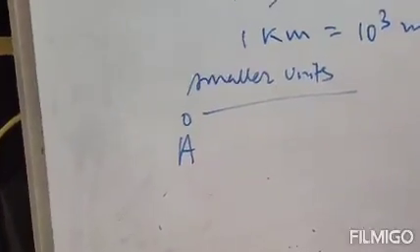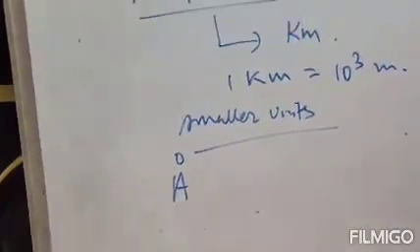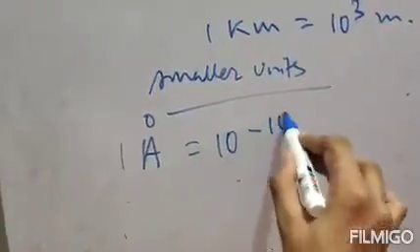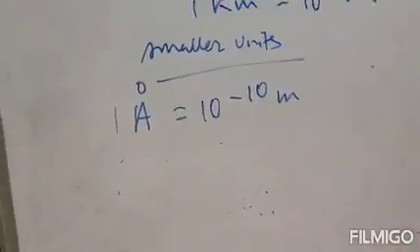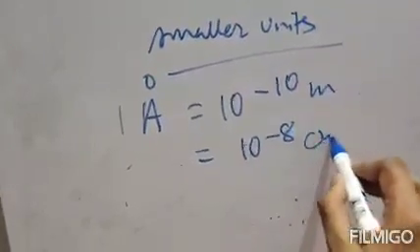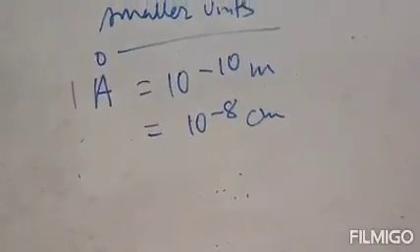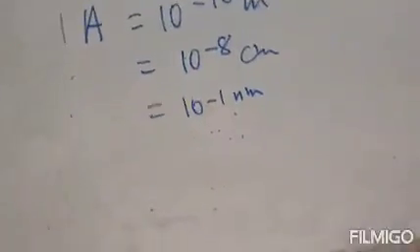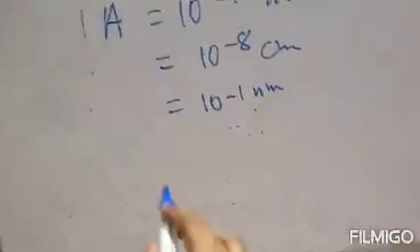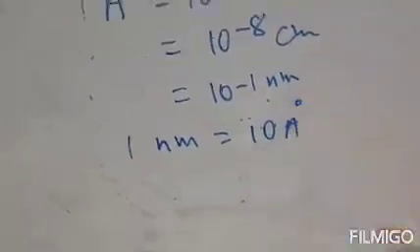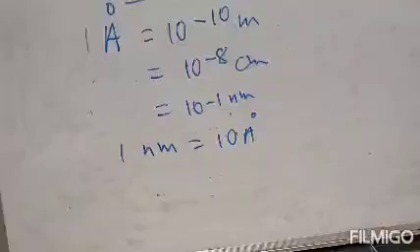1 angstrom is the 10 to the power minus 10th part of a meter. That means 1 angstrom equals 10 to the power minus 10 meter. Clear? And if you want to convert it into centimeter, this will be equal to 10 to the power minus 8 centimeter. And if you want to convert it into nanometer, 1 angstrom will be 10 to the power minus 1 nanometer. That means 1 nanometer equals 10 angstrom. So these are the relations of angstrom. Clear?